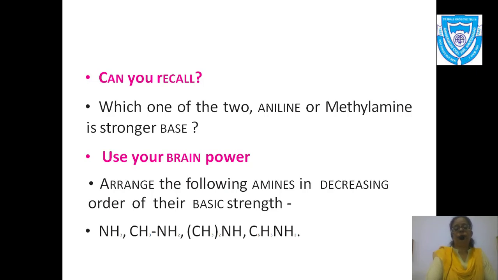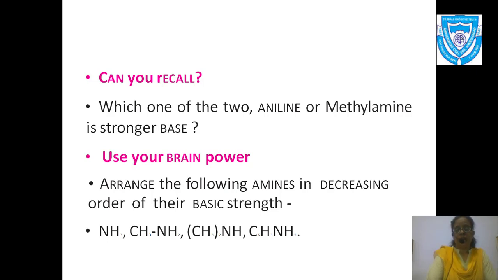Now use your brains and arrange the following amines in decreasing order of their basic strength. First is the structure of ammonia, second is methylamine, third is secondary amine, and the fourth one is aniline. By discussing this whole topic we conclude that secondary amine is more basic.